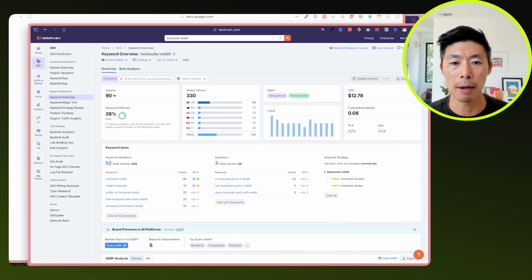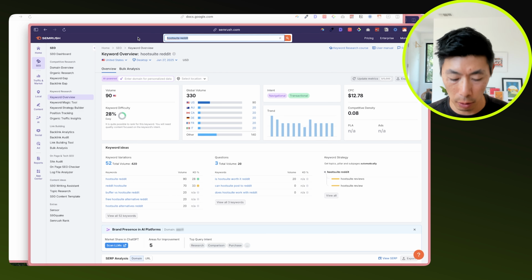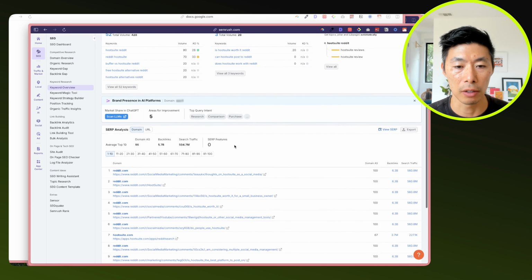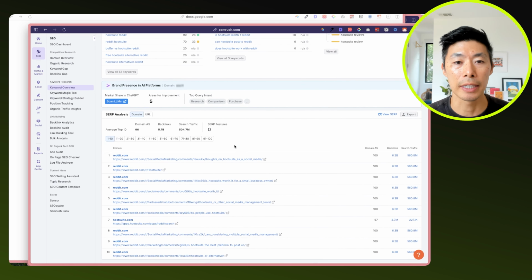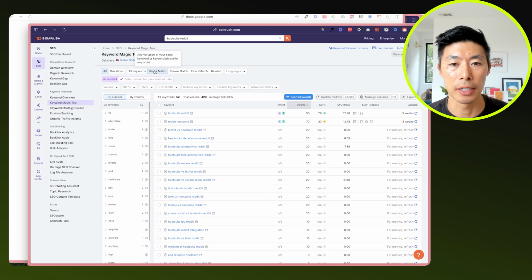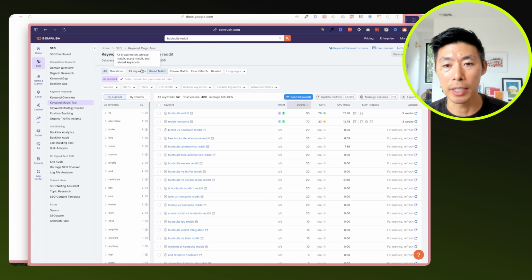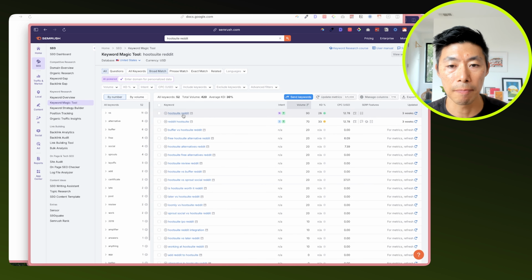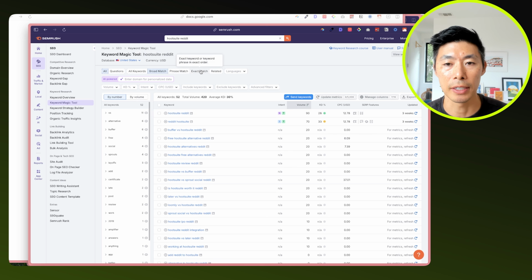So if we go to SEMrush's keyword overview tool, let's assume, for example, that we are Hootsuite. We can type in Hootsuite and Reddit, and it will pull up all of the keywords that are triggering Hootsuite and Reddit. So we can see all of the keywords here. This is broad match. We can narrow this down to just Hootsuite, Reddit. And so you can do broad match, phrase match, exact match.